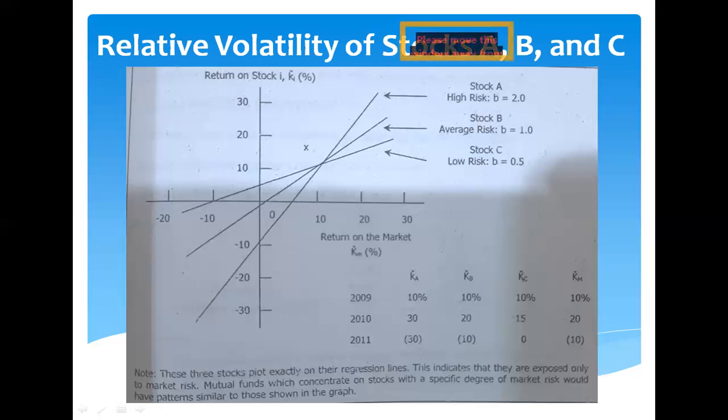Thus, the three stocks all moved in the same direction as the market, okay? Because when the market goes up, the three stocks also go up. When the market goes down, the three stocks also go down.